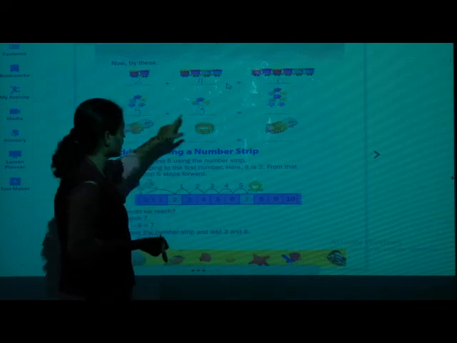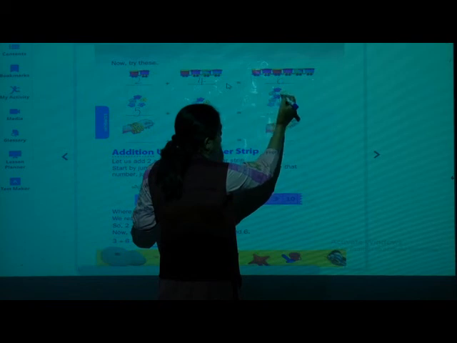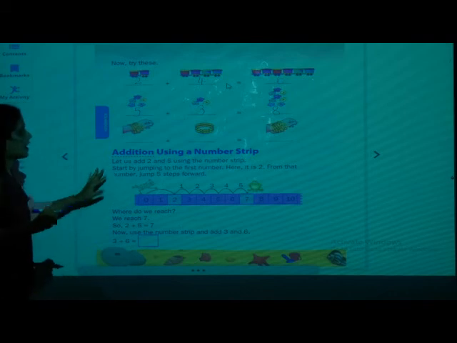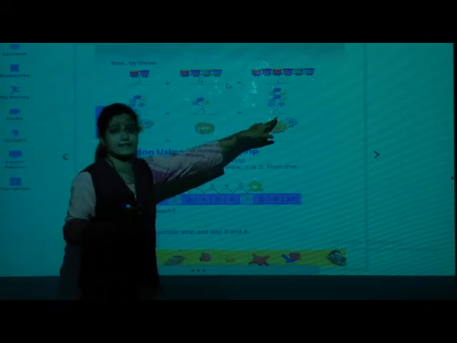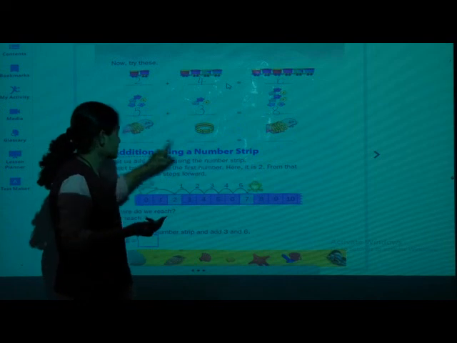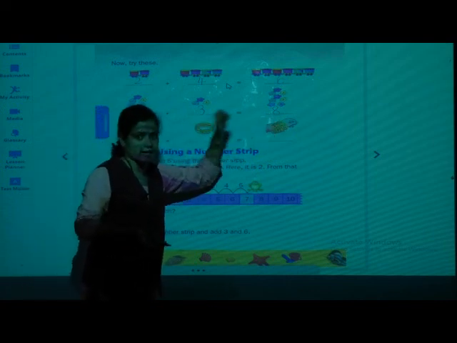Now this 5 and 3 together, if I will put, how many flowers I will get? 1, 2, 3, 4, 5, 6, 7, 8. I will get 8. Okay. How you can read? 5 and 3 makes 8. Or else 5 plus 3 is equal to 8.